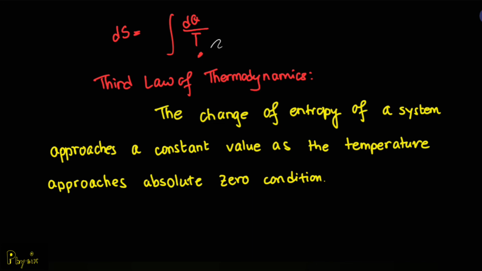Well, as you can see over here, if T actually approaches 0, then this entire value of dS becomes invalid or undefined, right? So from there we have concluded this third law of thermodynamics, that dS over here approaches a certain constant value as T over here approaches absolute 0. Well, that's all for today then.